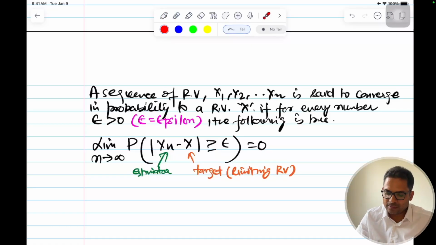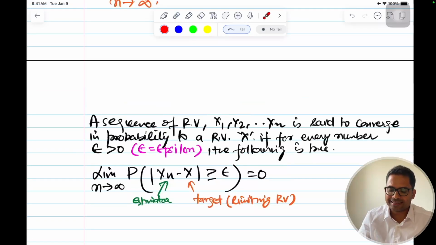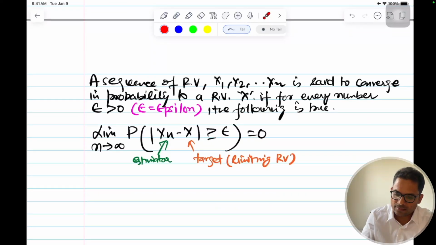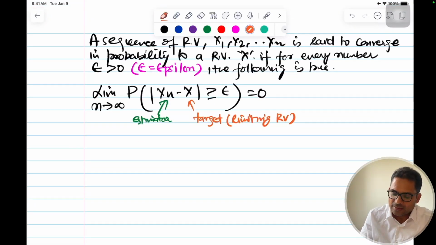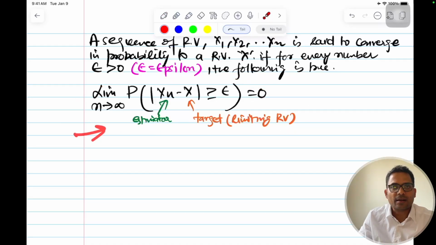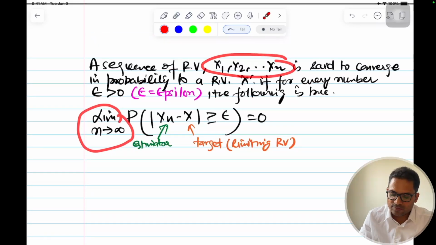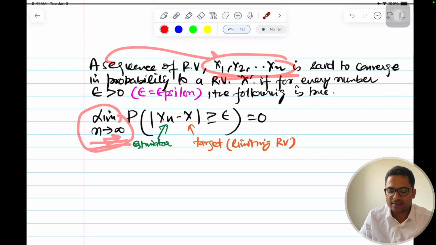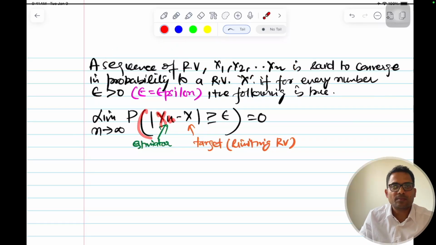Mostly the distribution of this is known for practical purposes, or this is a constant value, as we saw in the earlier case, that the mean is constant. So this is what is your convergence in probability. I'll reiterate: as the number of random variables in this sequence, this n, tends to infinity, the difference between any random variable in the sequence and the target random variable,